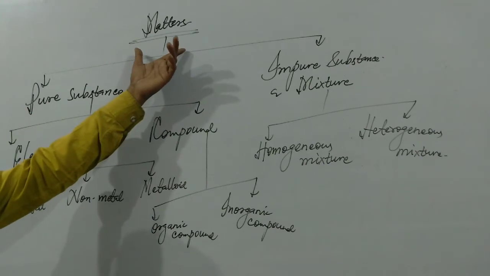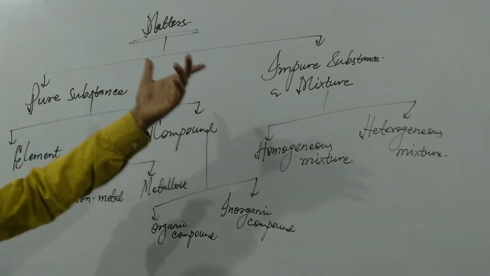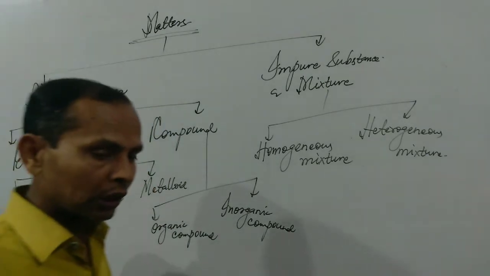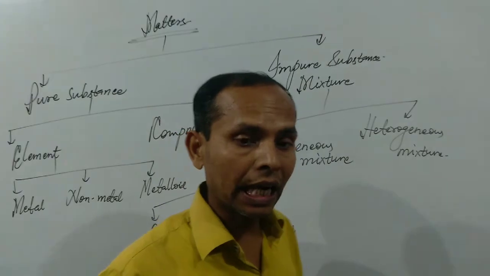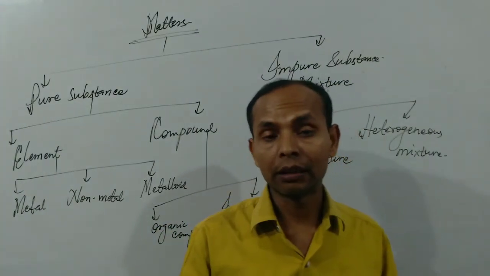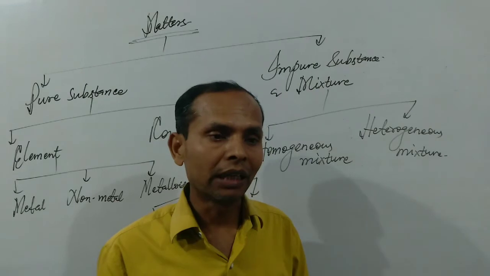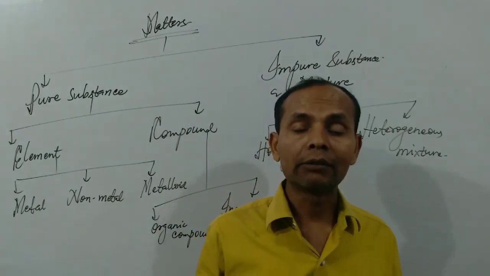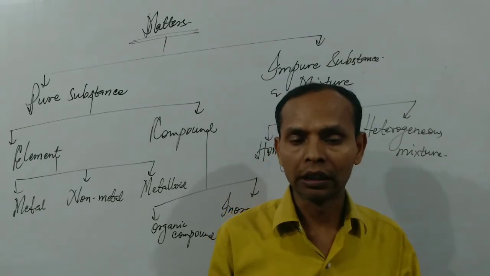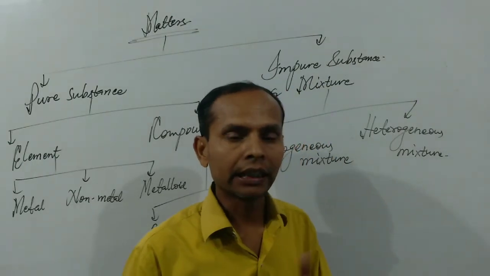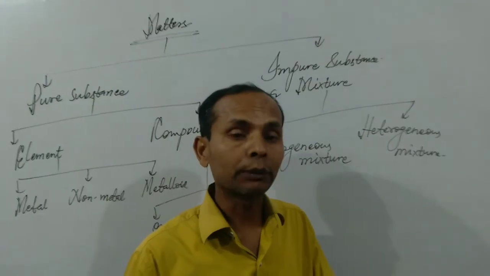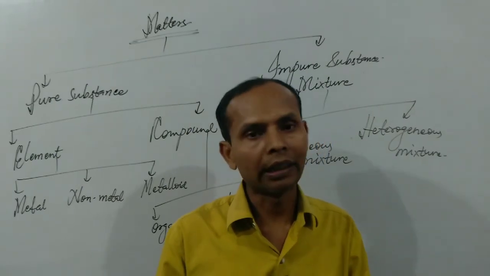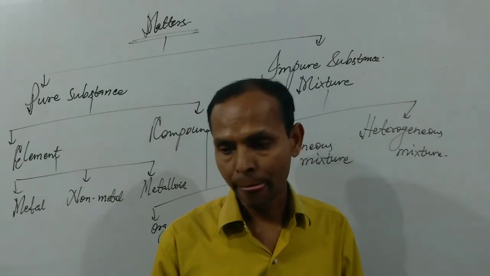We have already known about matter, that all the things around us which occupy space and have mass are generally called matter. And pure substances are those substances which have fixed chemical composition. These are the pure substances. All the elements and all the compounds are pure substances, because elements as well as compounds have fixed chemical composition. We take an example, iron is an element. We can divide iron into different parts. We have only iron and iron particles, like iron atoms. There is no probability of finding another substance.